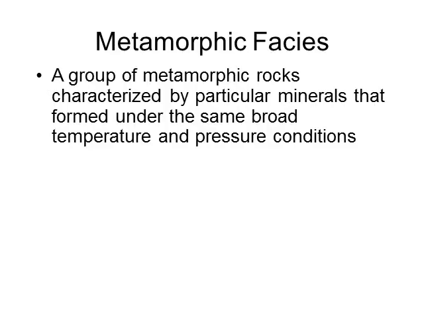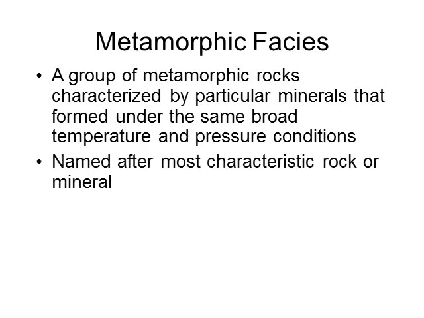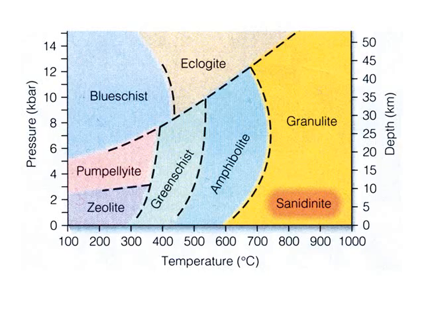Metamorphic facies. We can have a group of metamorphic rocks, and we can characterize those rocks by particular minerals that are formed under the same broad temperature and pressure conditions. So basically, this is a way to kind of map out where we see these different types of metamorphic rocks, and then we can look at that and determine what kind of pressure and temperature that they underwent. And so they're named after the most characteristic rock or mineral in a certain area.